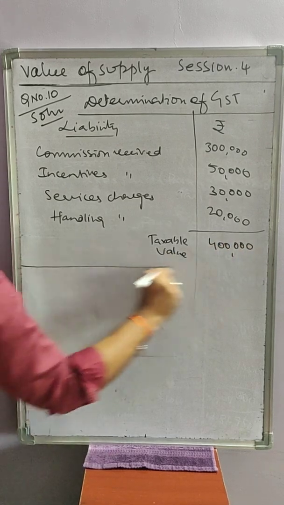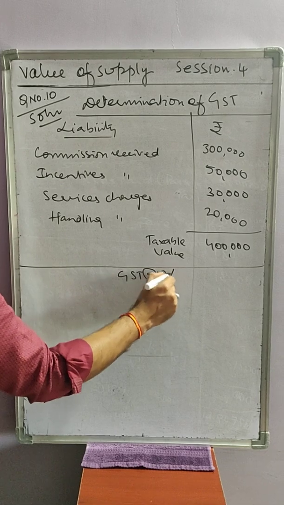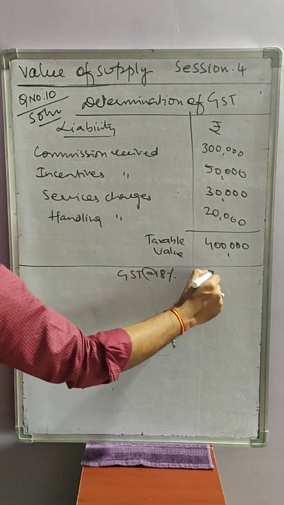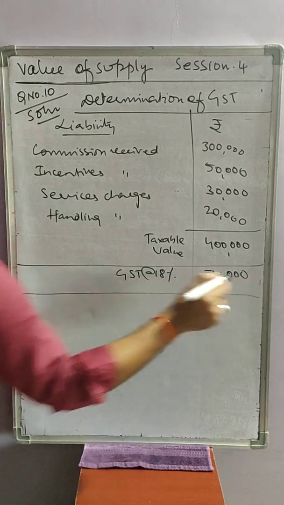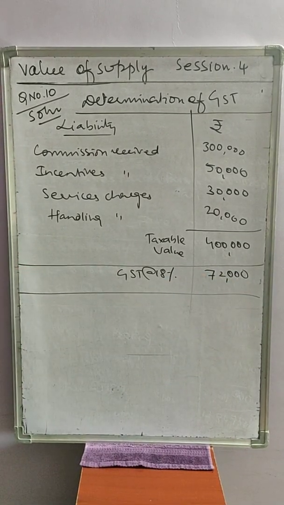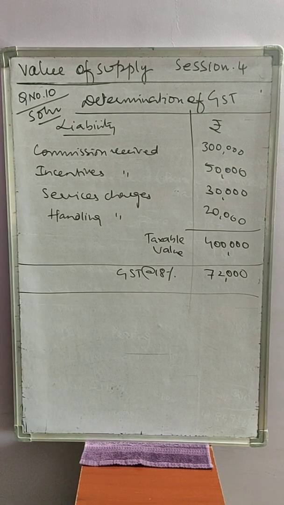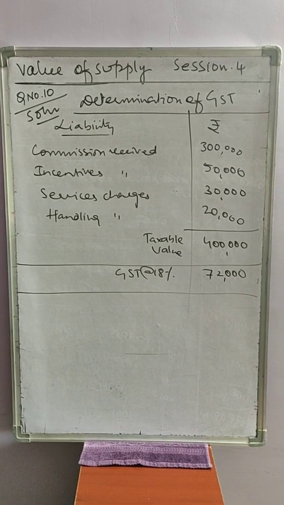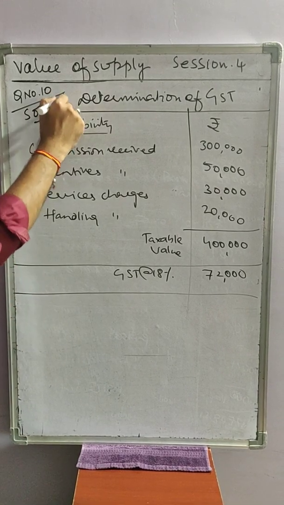On this, GST payable at the rate of 18%, 18% of 4 lakh comes to 72,000. Can we stop here? Certainly not, because the choice is given to the air travel agent. So when the option is given, he can pay any taxes. So this is one.